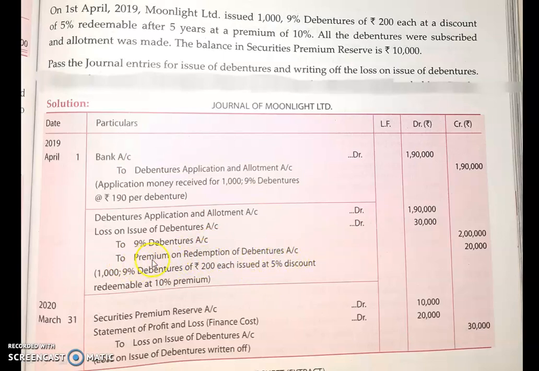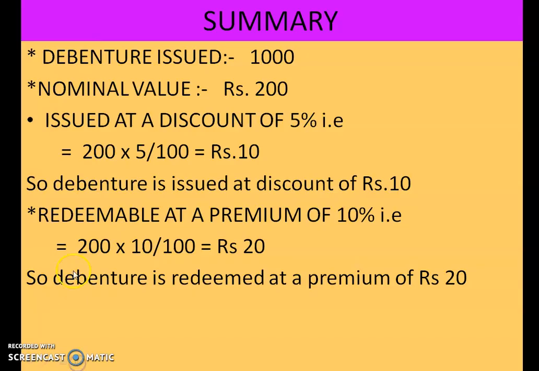As you know, when you are redeeming the debentures at a premium, you have to use the wording premium on redemption of debentures account. Now moving back to this working note, redeemable at a premium of 10% means the nominal value of this debenture is 200 and you are redeeming at 10% premium.